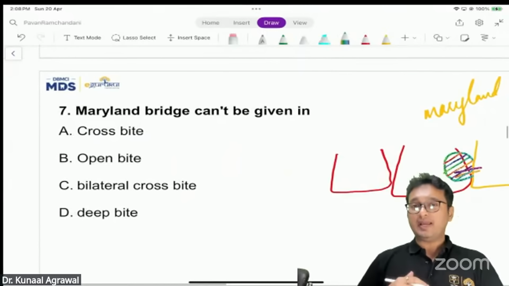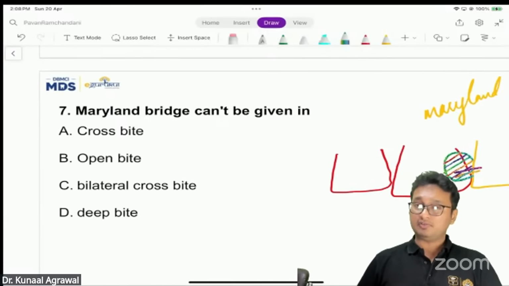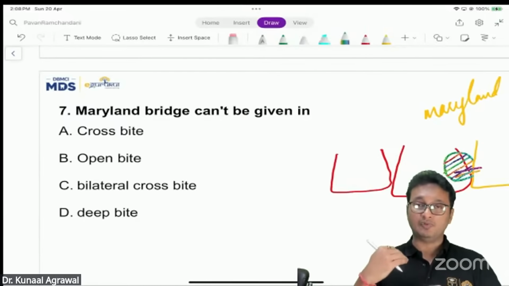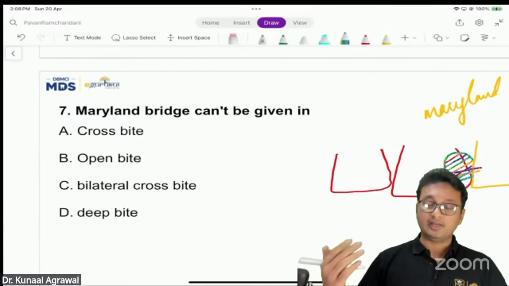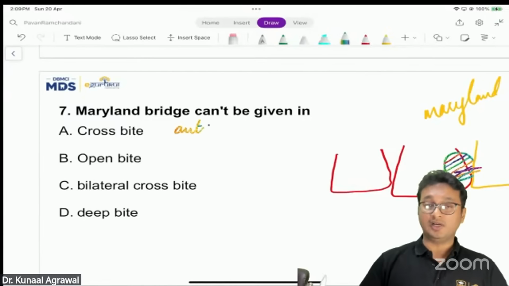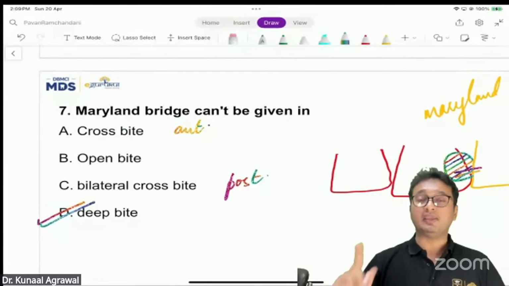So crossbite, it can be given. Open bite, it can be given. Bilateral crossbite, it can be given. It's not mentioned whether the crossbite is anterior or posterior, so we'll assume in the first option it could be anterior crossbite, and in the third option it could be posterior bilateral crossbite. But in case of deep bite, it cannot be given. Why?